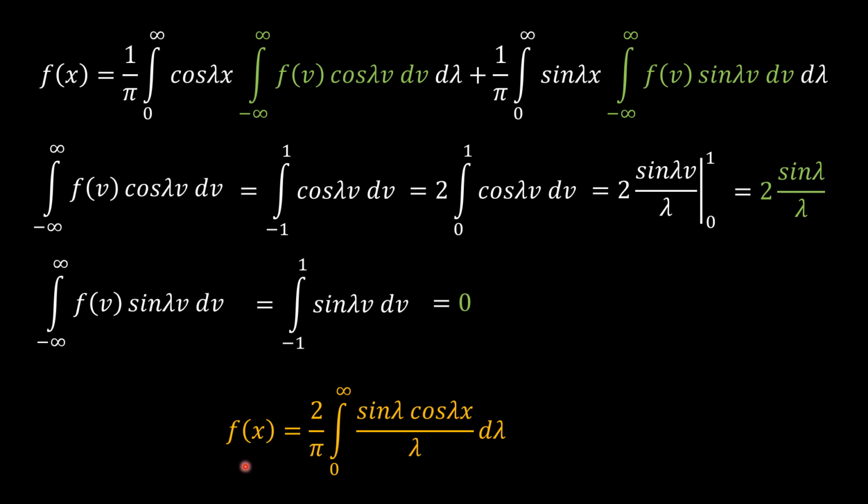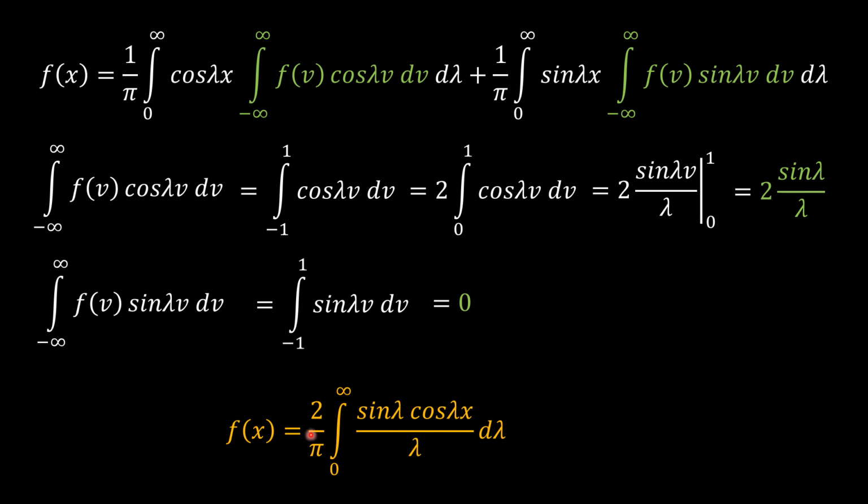So replace these two values in the above expression and rewrite it. So f of x is equal to, the second term is 0 because the value of this integration is 0. So we are left with the first term, which is 2 sine lambda upon lambda. So 2 upon pi integration from 0 to infinity sine lambda upon lambda, the value of this integration, into cos lambda x, this term d lambda.